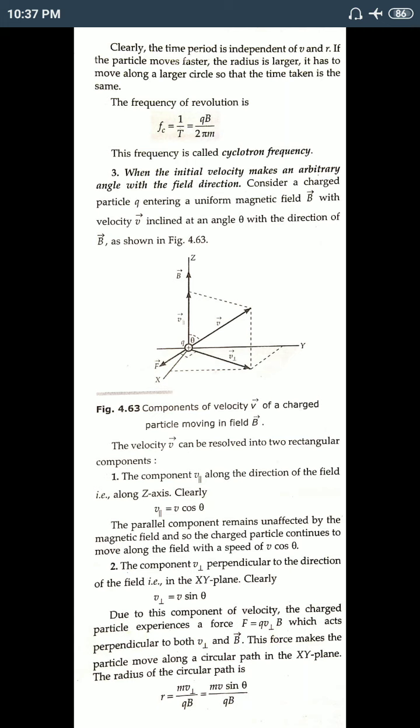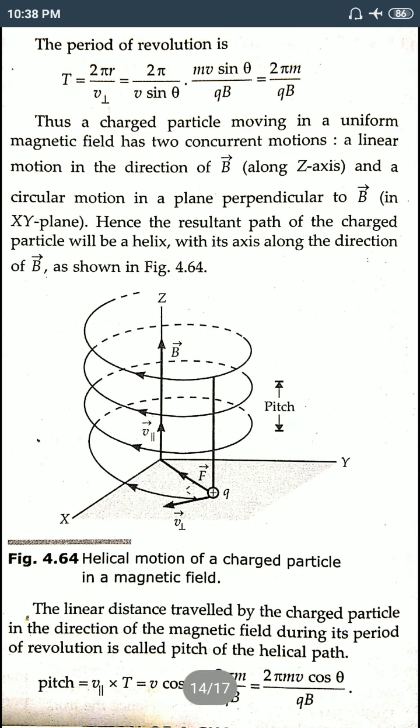That means the particle will move in an upward direction with v cos theta, and because of the perpendicular component, it will also move in a circular path. So it will move upward as well as in a circular path. Upward, then the circular path. So you see that the diagram is the path of the charged particle like this. It will move in an upward direction but in a circular path.